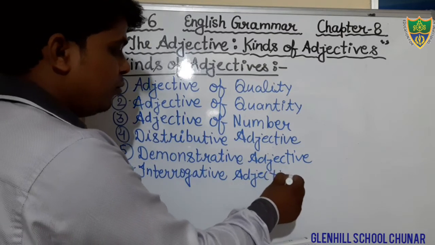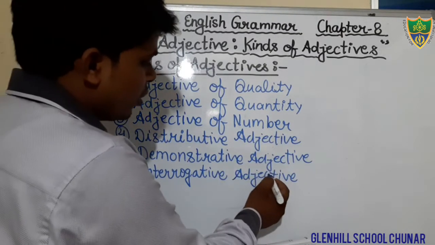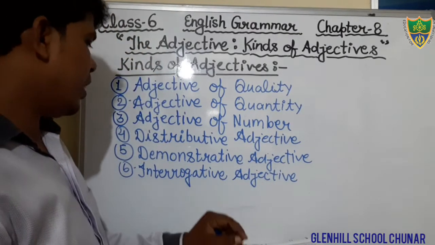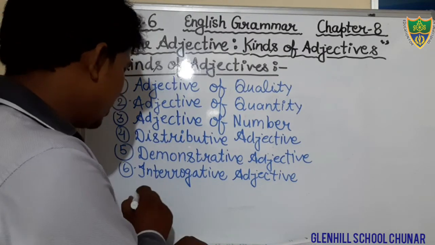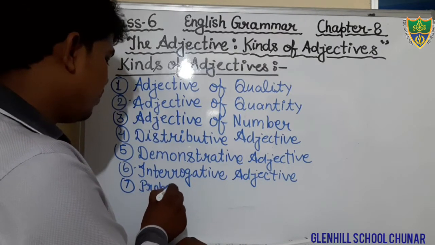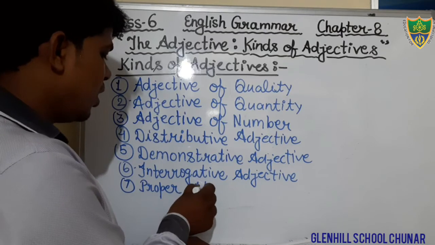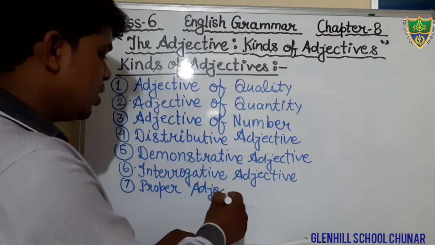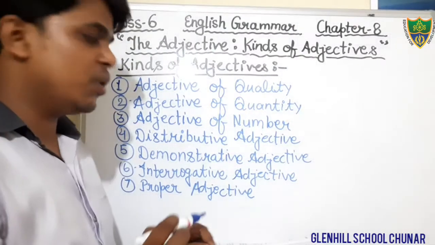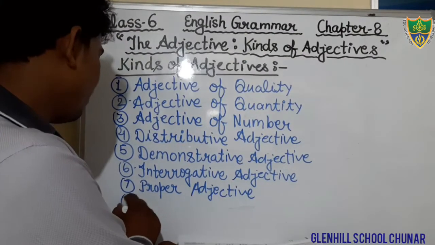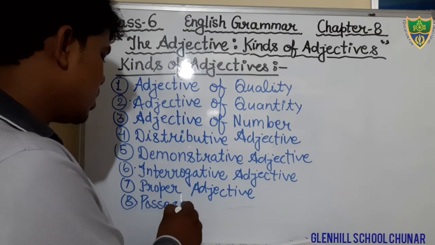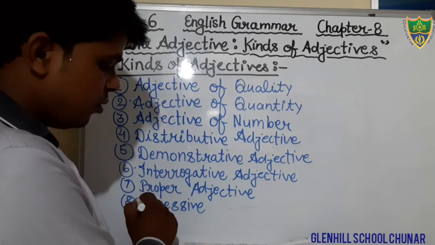Seventh, that is proper adjective, P-R-O-P-E-R, proper adjective. And the next is possessive adjective. Let's write down possessive, P-O-S-S-E-S-S-I-V-E, possessive adjective.